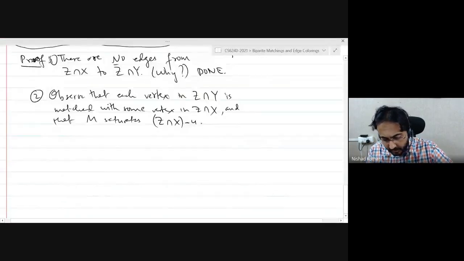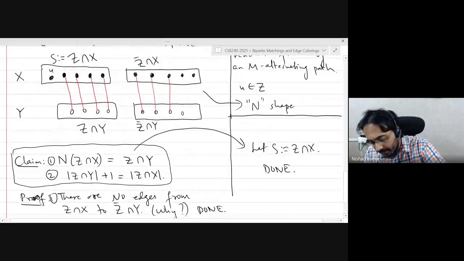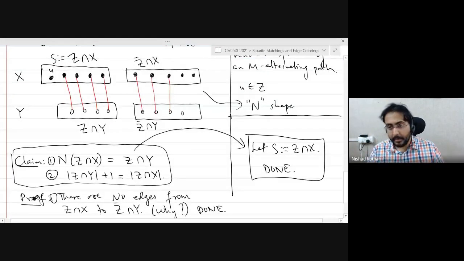So this is it, because we know that this claim completes the proof of Hall's theorem by setting S to be the top left set. You're done.